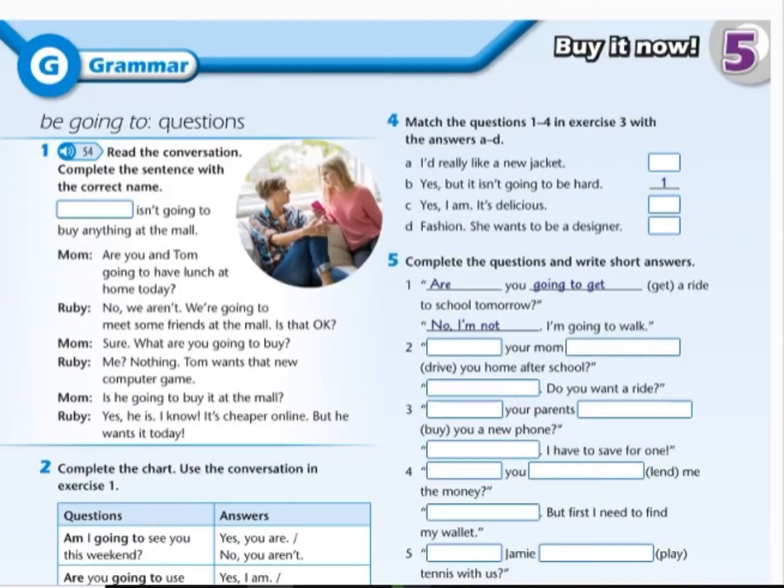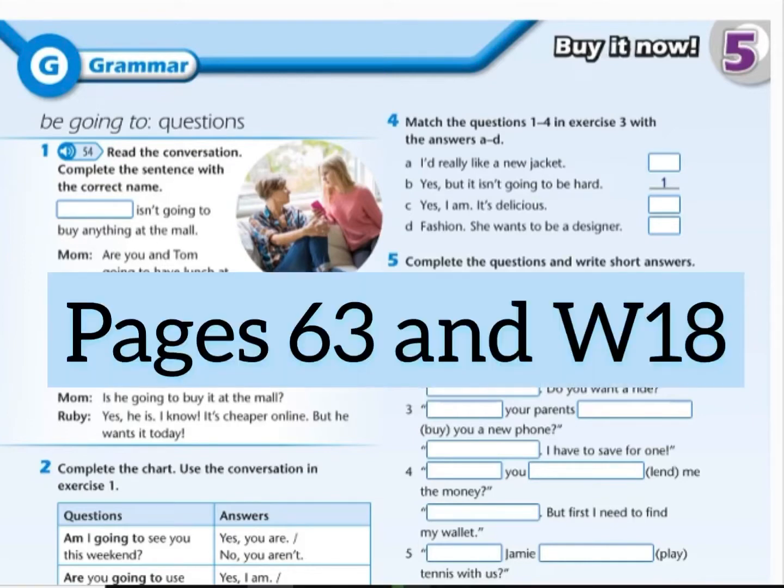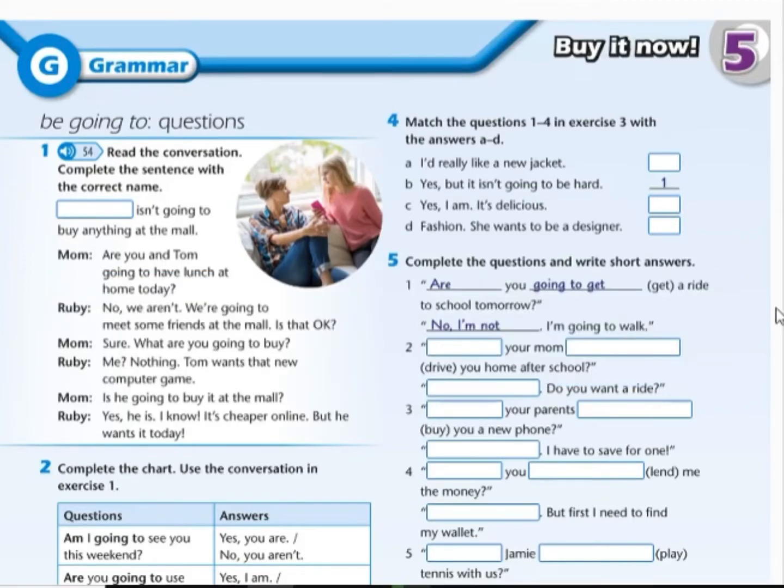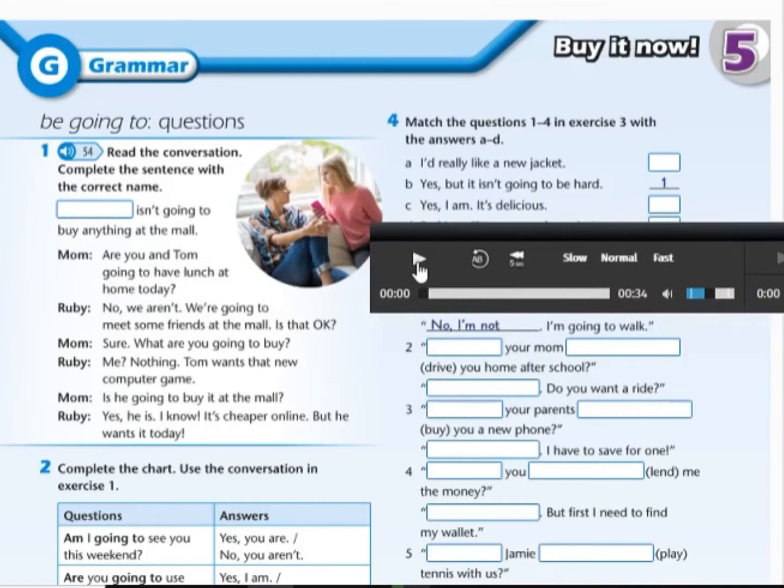You have done? We are going to start talking about be going to questions from page 63 and W18. Let's correct. Number 1, let's listen to this text. Track 54, Unit 5, Grammar, Exercise 1.